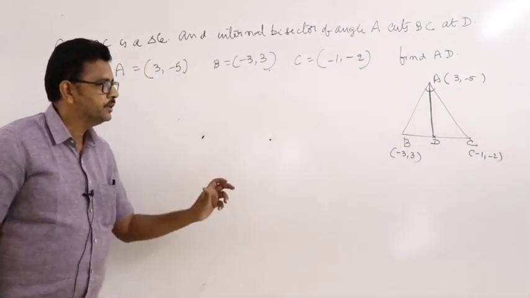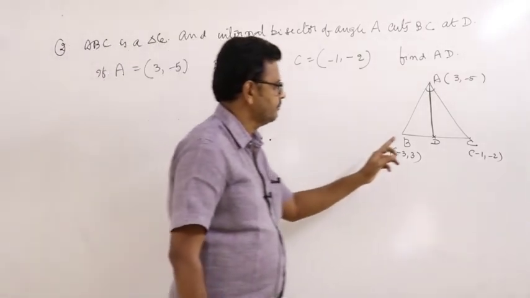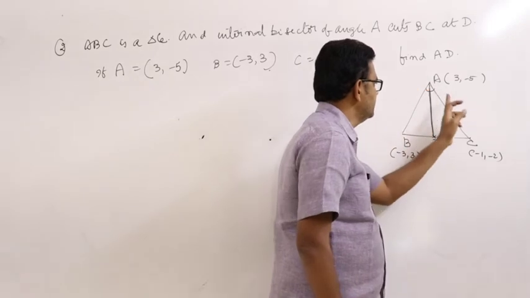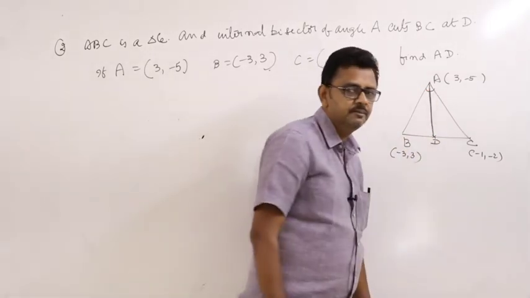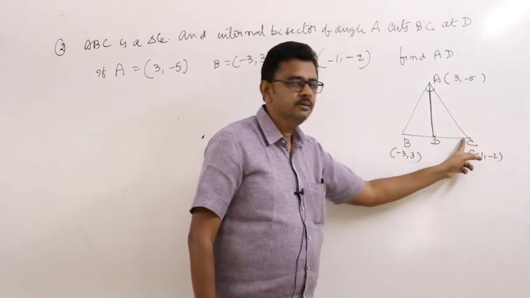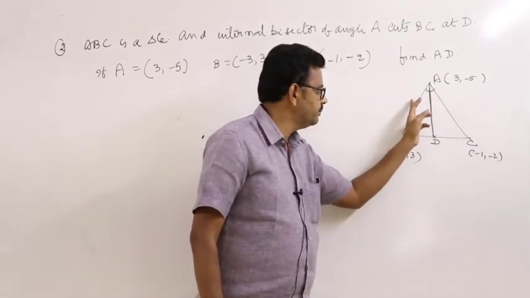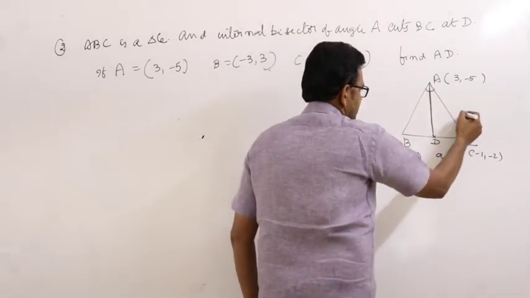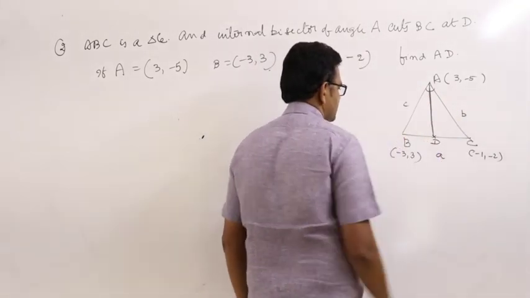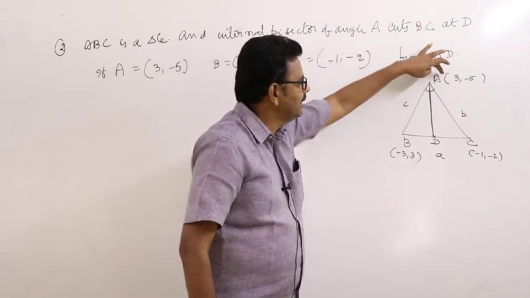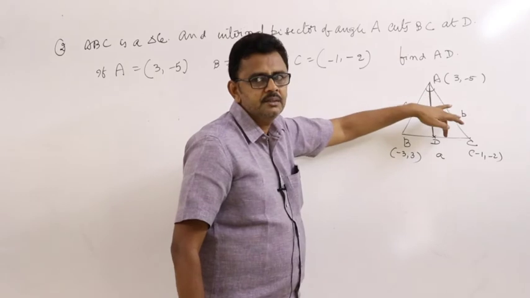Already I told you, D divides BC in the ratio AB is to AC. Find the coordinates of D and then the distance between the points.